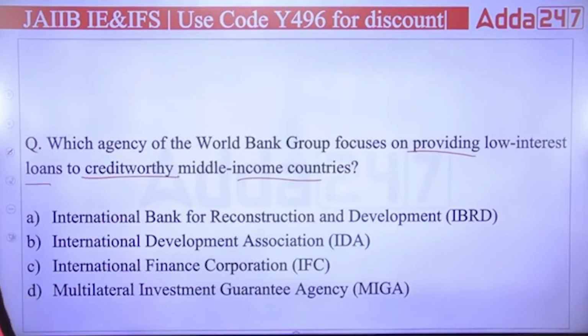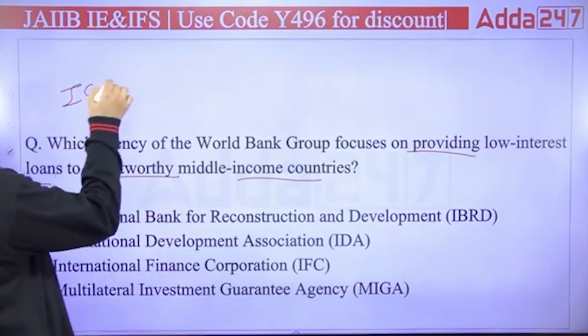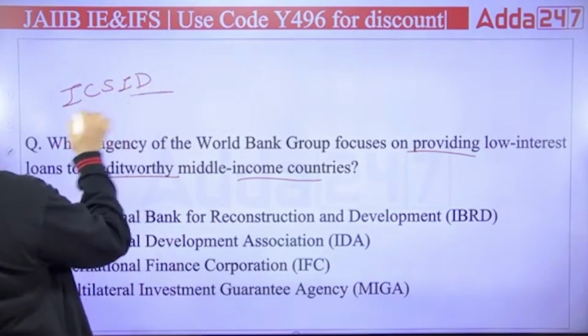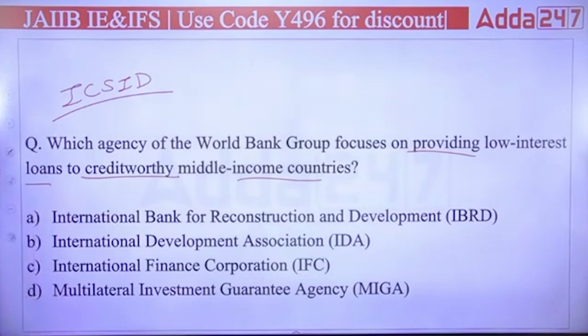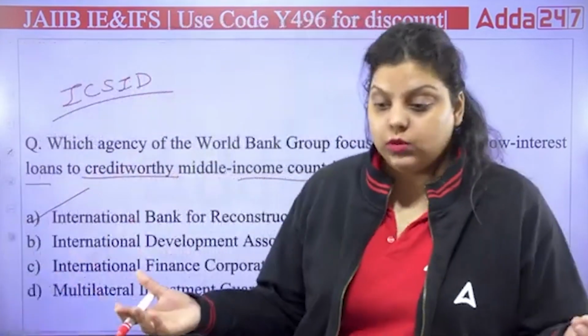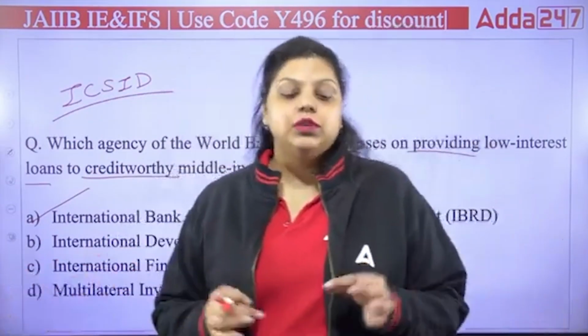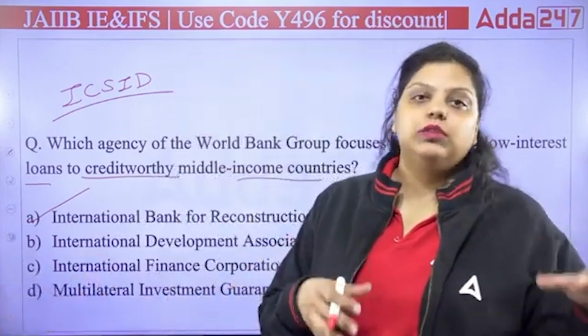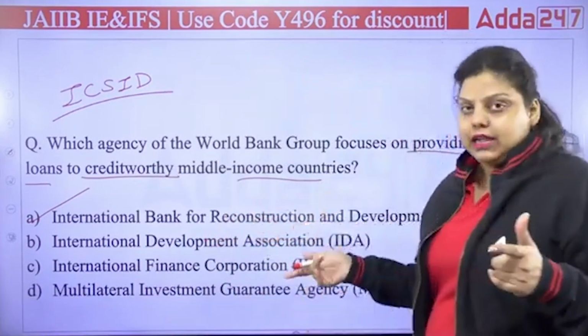So the World Bank has IBRD, IDA, IFC, MIGA, and the fifth one is ICSID. These are the five institutions of the World Bank Group, out of which IBRD provides low interest loans to creditworthy middle income countries. IDA provides loans at concessional rates or no interest to the poorer countries in the world. Okay, and IFC provides loans to the private sector of the economy, so it takes a higher interest.